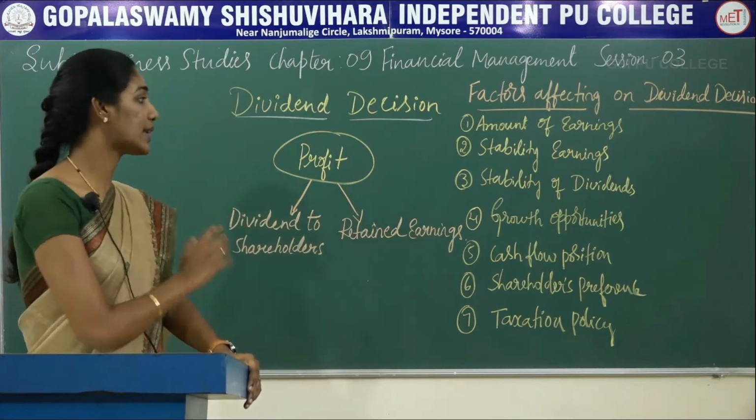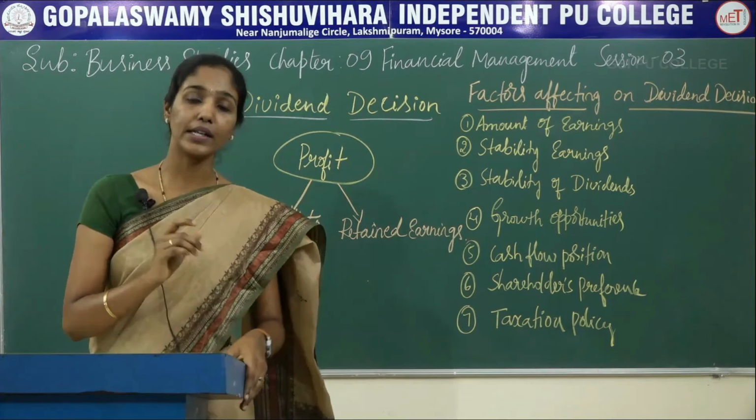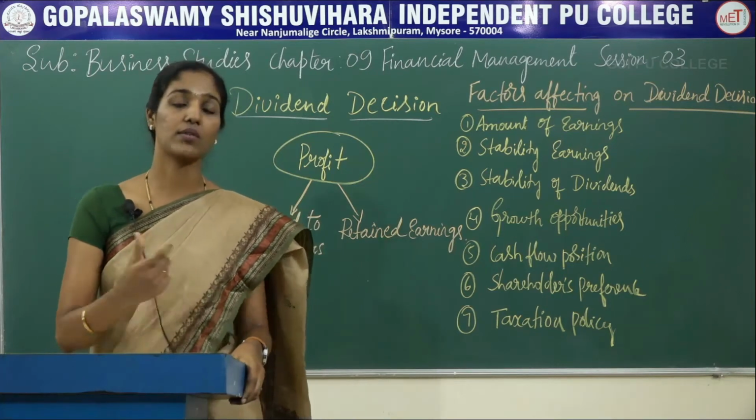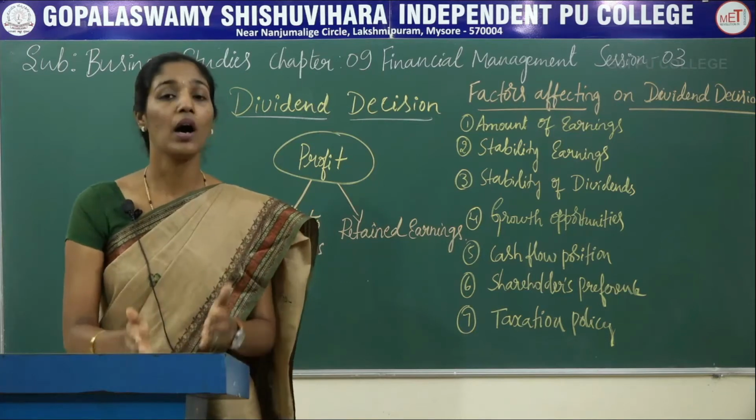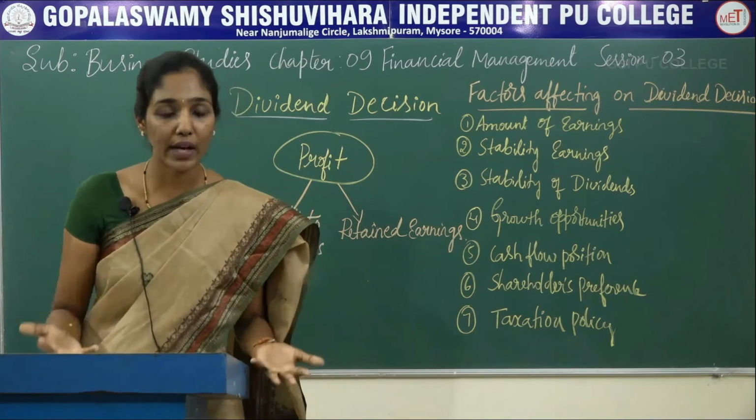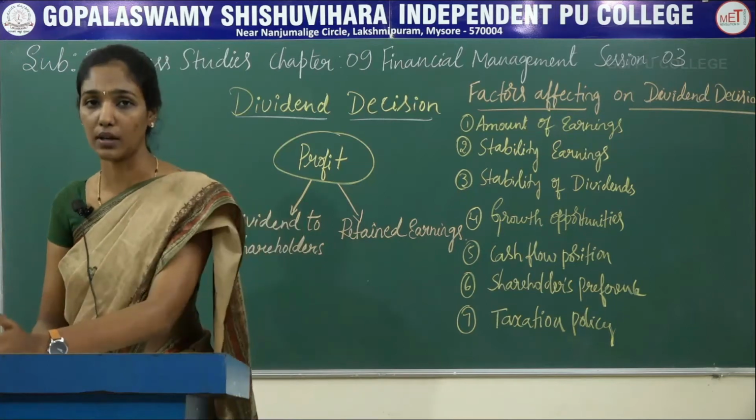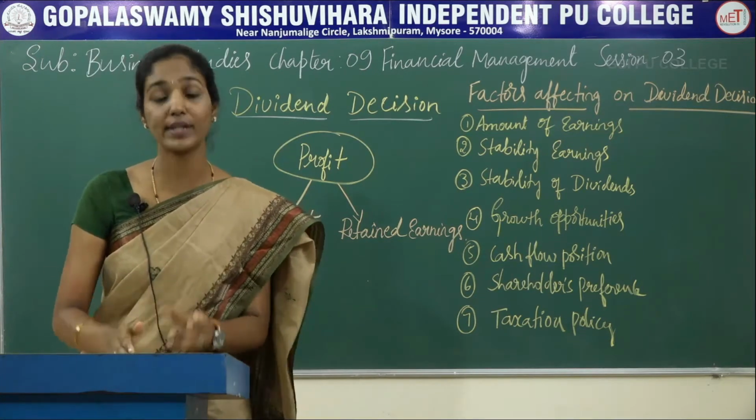And the next one is stability of dividends. Here it is also one of the important factors which is affecting dividend decision. So stability of dividend, as you all know, the profits of each and every company fluctuate from year to year. We cannot expect fixed profits every year.